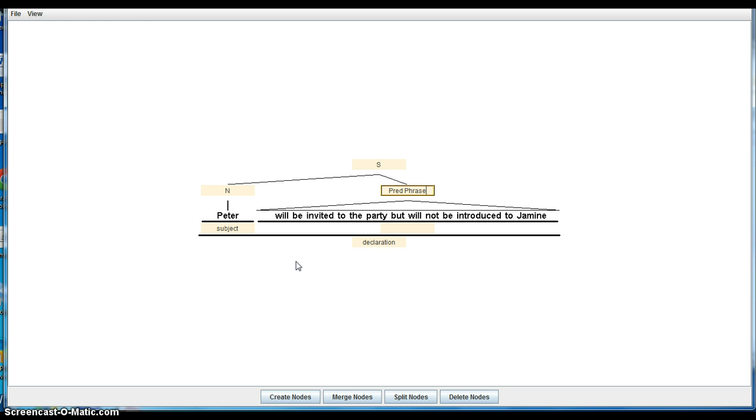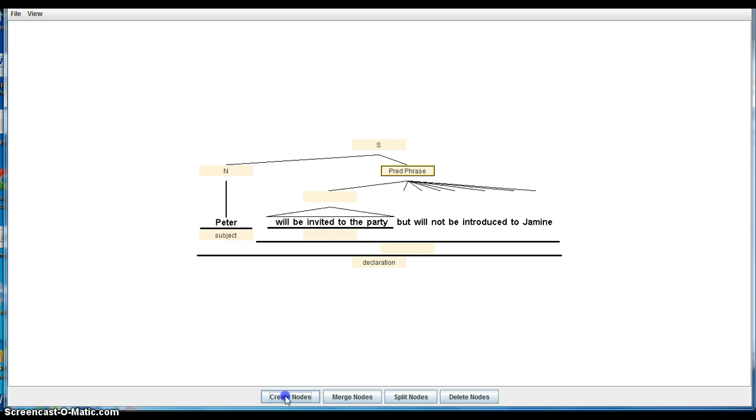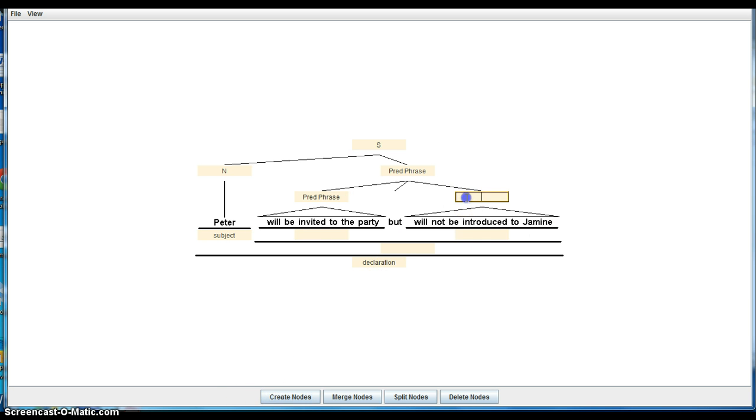But now we're going to chunk this into two chunks that have the same form. So one is going to be a predicate phrase here, and the other is going to be a predicate phrase. And this but is going to be a conjunction.